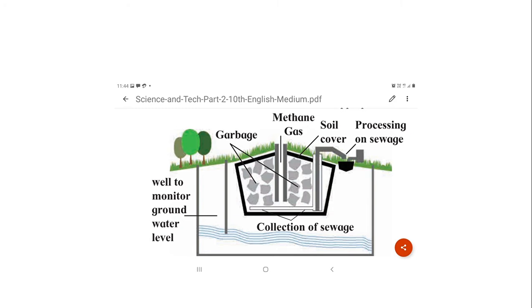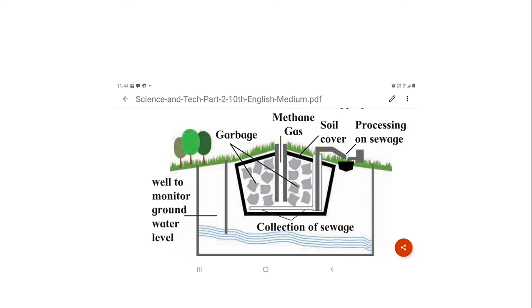Then, large pits are dug in open spaces far away from the residential area, and those pits are lined with plastic sheets as a precaution against pollution of soil due to leaching of toxic and harmful materials which may be present in the garbage from the city area.